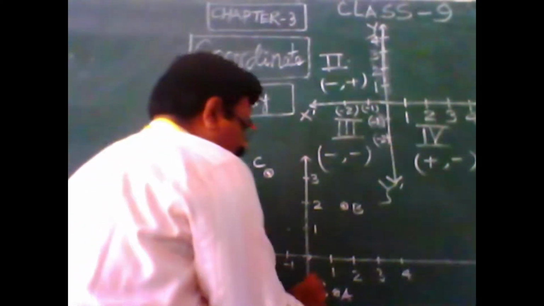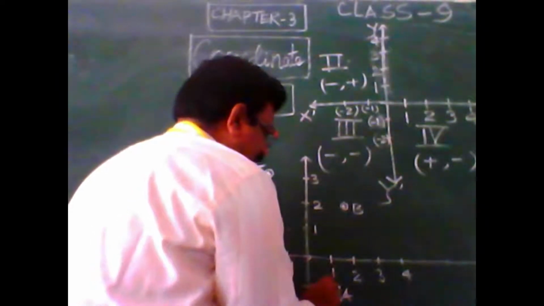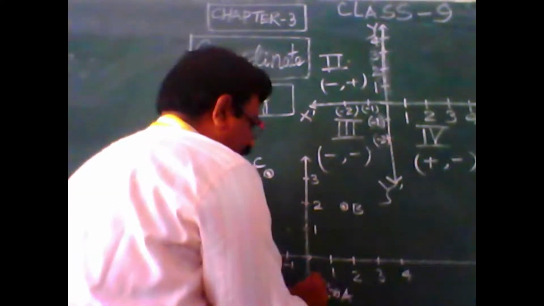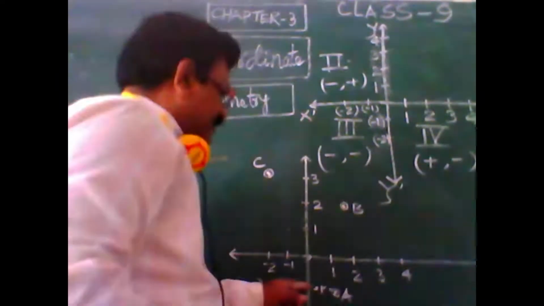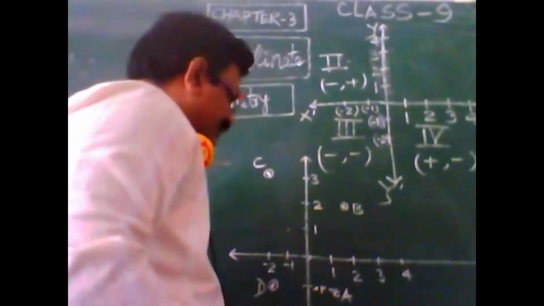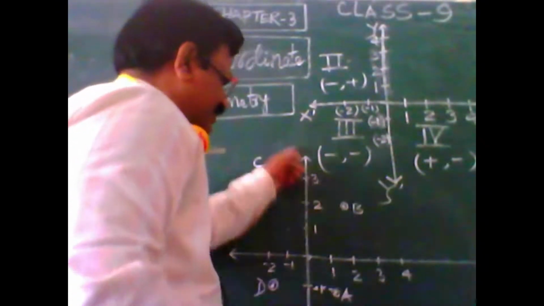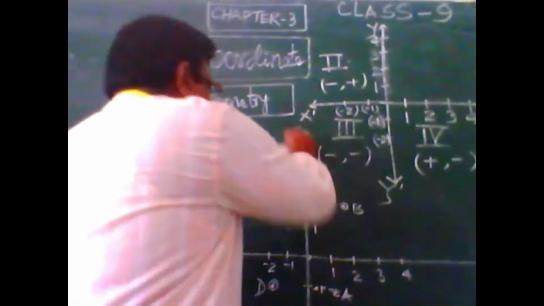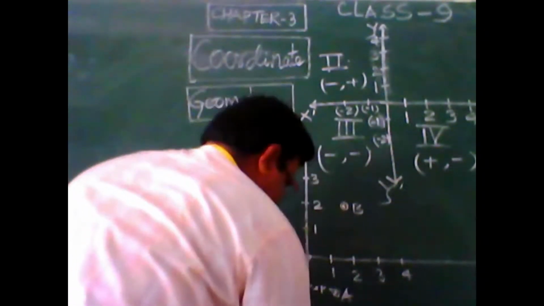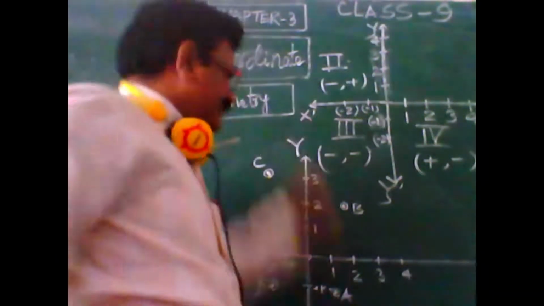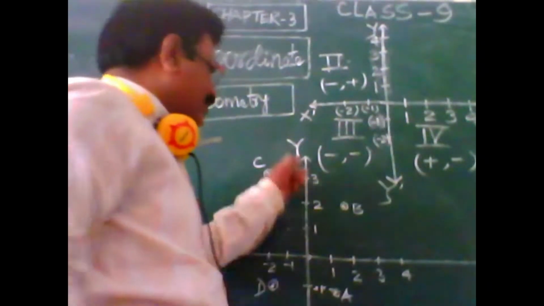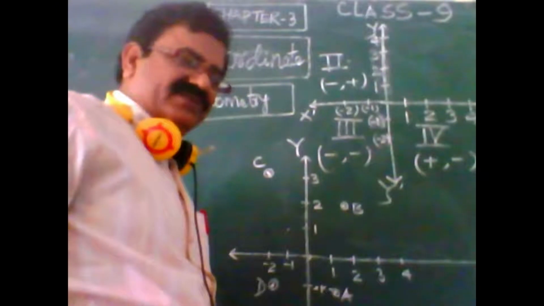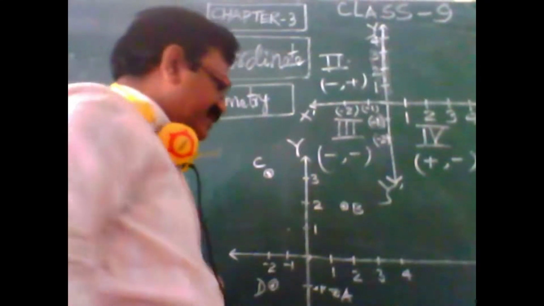You draw the perpendicular line from the line segment which is vertical. It is called Y dash. This line segment is called Y dash, which is a vertical line.